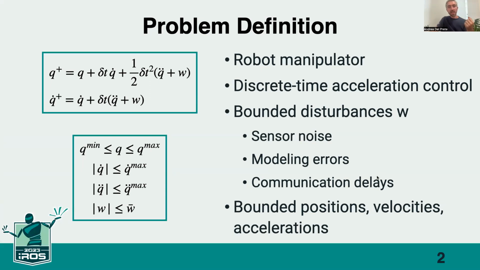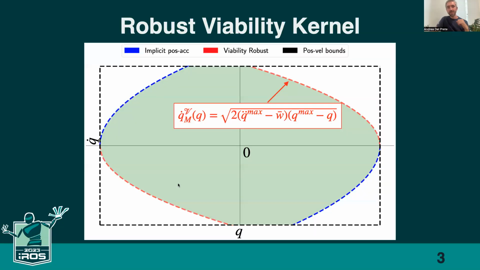And what we really care about in this work is that the joint positions and velocities are always within their limits, which can be hard to ensure because also the joint accelerations are bounded. The tool that we use to solve this problem is the so-called robust viability kernel, which is the set that you can see in this state space plot.